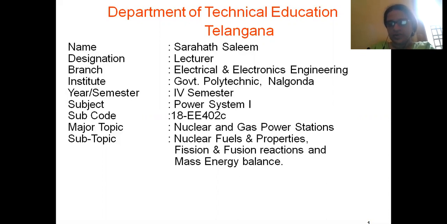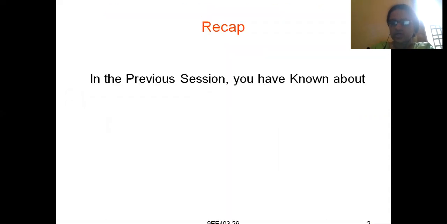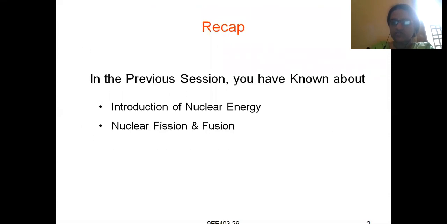In today's class, we will deal with some more topics about nuclear power plants, and then we will go to the working of a nuclear power plant along with its layout. In the previous section, we covered the introduction to nuclear energy, nuclear fission and nuclear fusion, and the merits and demerits of nuclear energy. There are a good number of merits.